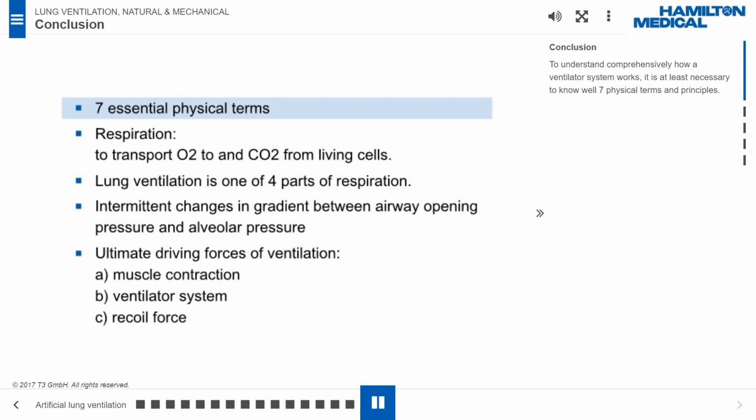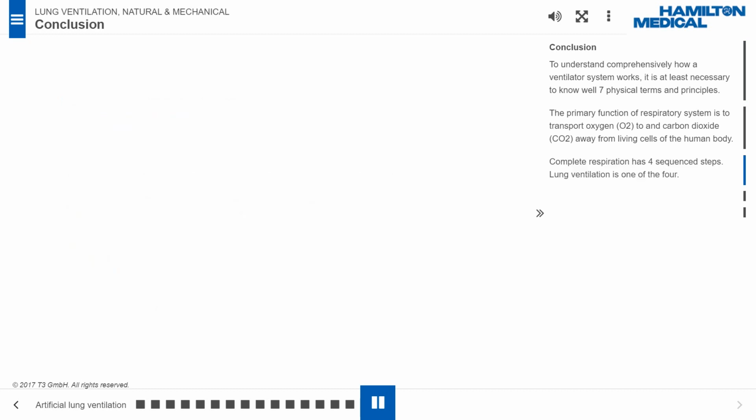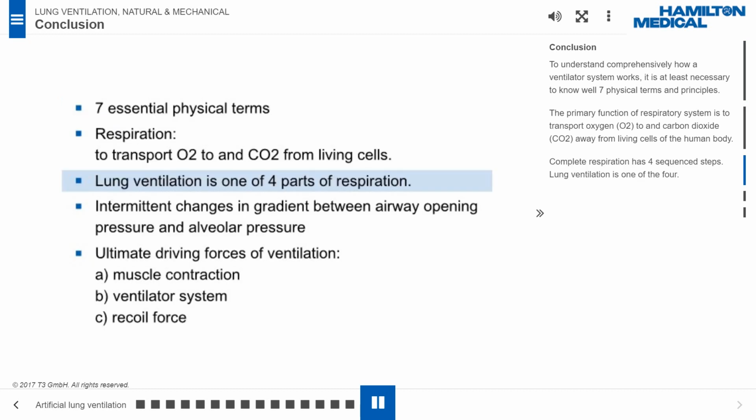Conclusion. To understand comprehensively how a ventilator system works, it is at least necessary to know well 7 physical terms and principles. The primary function of the respiratory system is to transport oxygen, O2, to, and carbon dioxide, CO2, away from the living cells of the human body. Complete respiration has 4 sequenced steps. Lung ventilation is one of the 4.